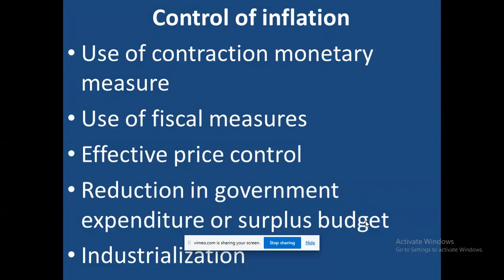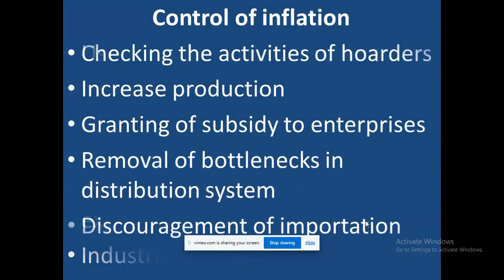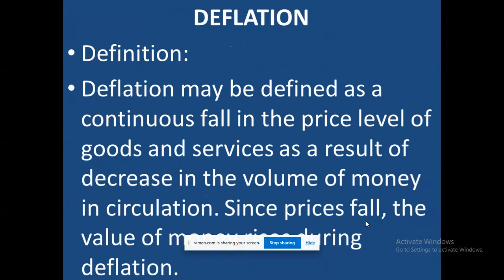Reduction in government expenditure and a surplus budget can also control inflation. Then industrialization, creation of industry, can also control inflation. Checking the activities of hoarders can also control inflation. Increase in production, removal of bottlenecks in distribution, discouragement of importation can also control what? Inflation.